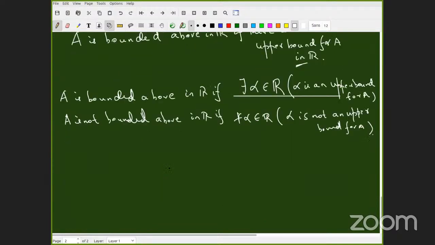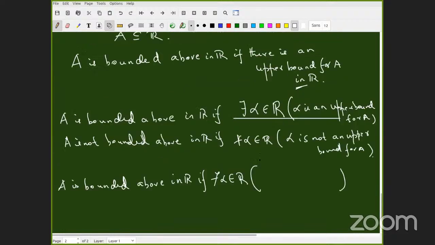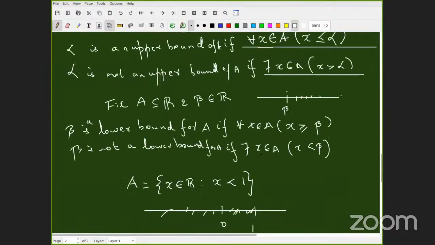Okay. Now let's do it again. We will expand the second bracket. A is bounded above in R if there exists alpha in R with what property? Alpha is an upper bound for A. But what is the definition for that? When do I say alpha is an upper bound for A? Already I have written it in symbolic form.